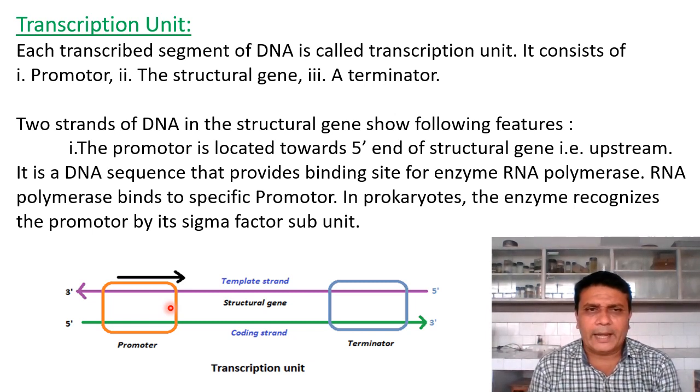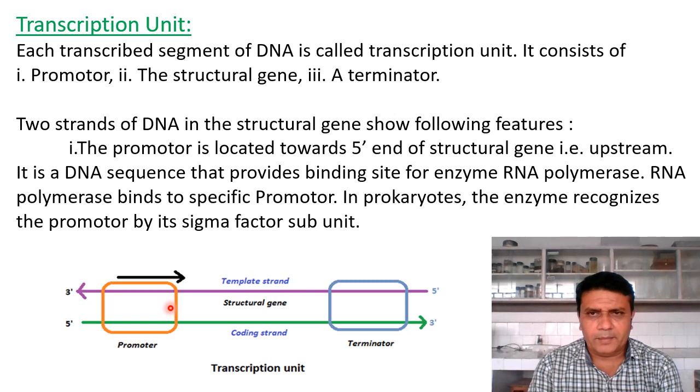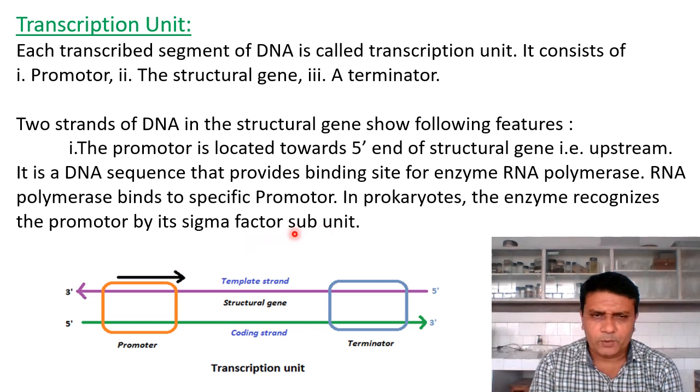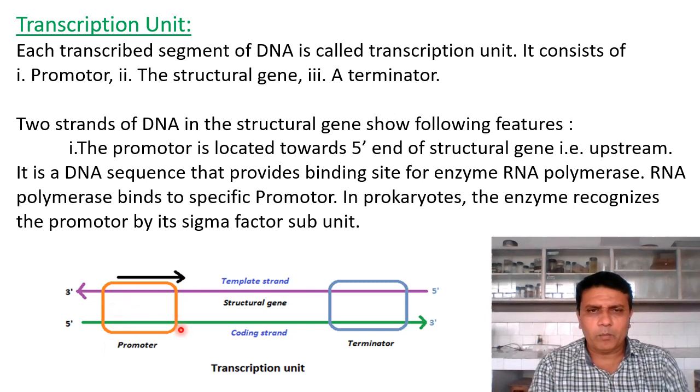In prokaryotes, the enzyme RNA polymerase recognizes this promoter by a sigma factor subunit. That means RNA polymerase has subunits, and one subunit having the sigma factor recognizes the promoter site in the DNA molecule. So the transcription unit consists of the promoter, structural gene and terminator.